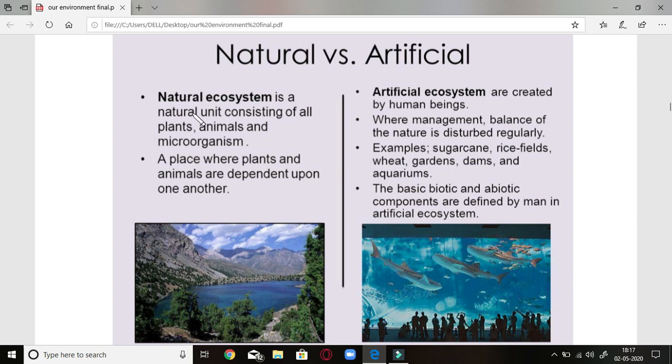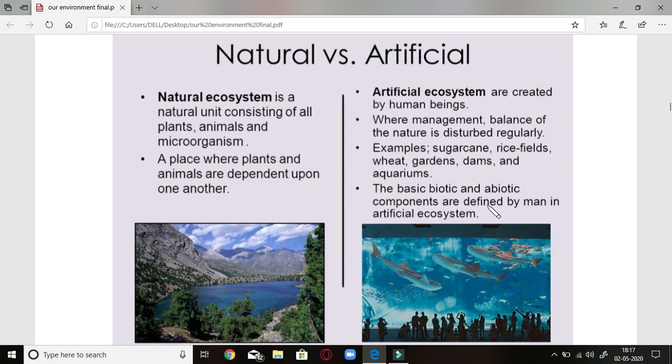Natural ecosystem is a natural unit consisting of all plants, animals and microorganisms. Whereas artificial ecosystems are created by human beings. Natural ecosystem is a place where plants and animals are dependent on one another. Whereas in artificial ecosystems, examples are sugarcane, rice field, wheat garden, dams and aquarium, and basic biotic and abiotic components are defined by man in the artificial ecosystem.